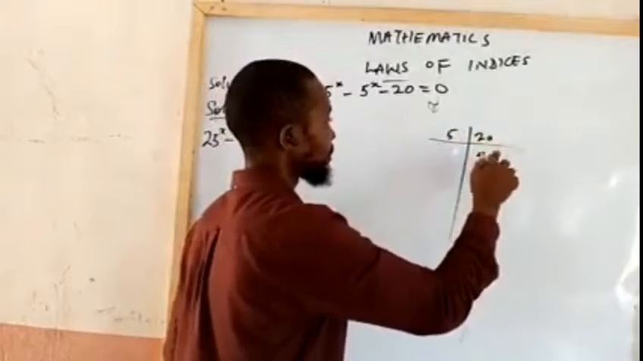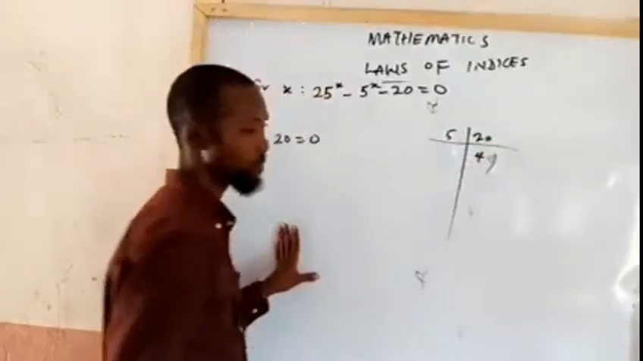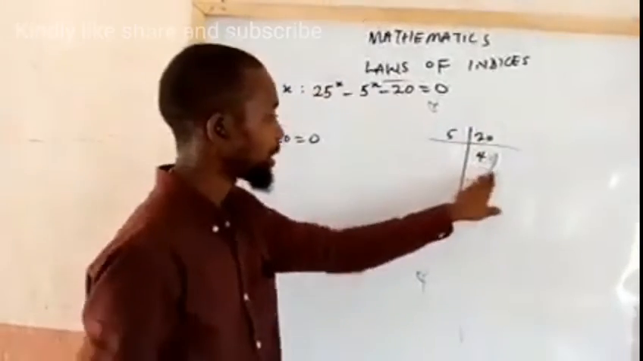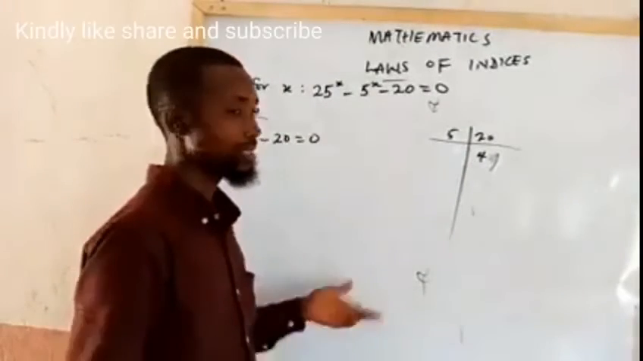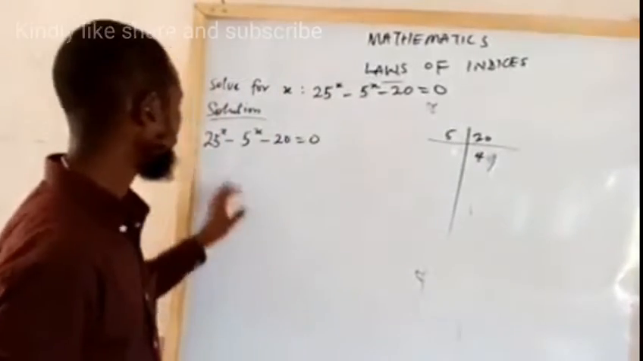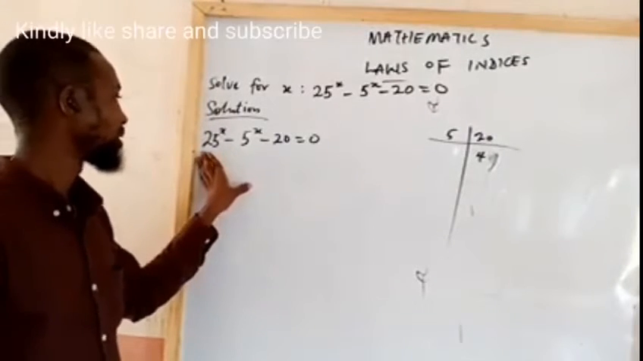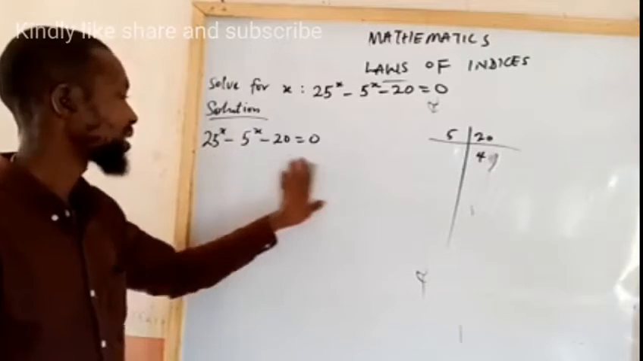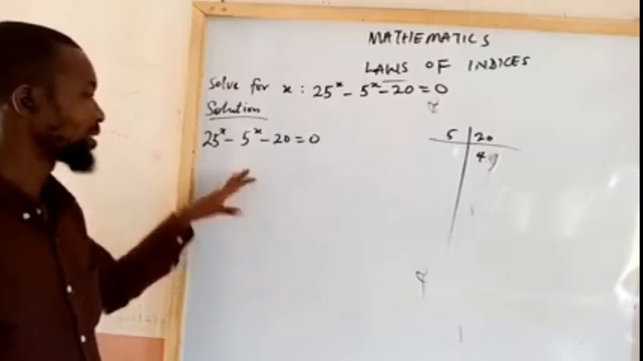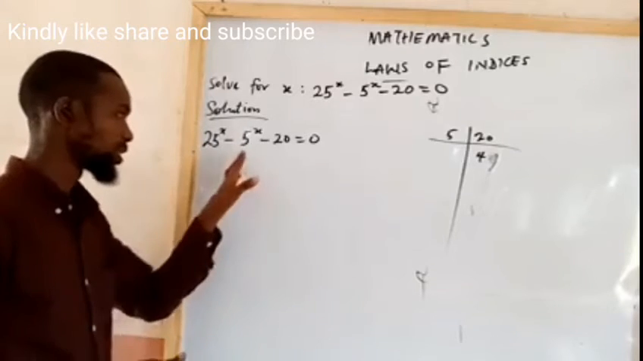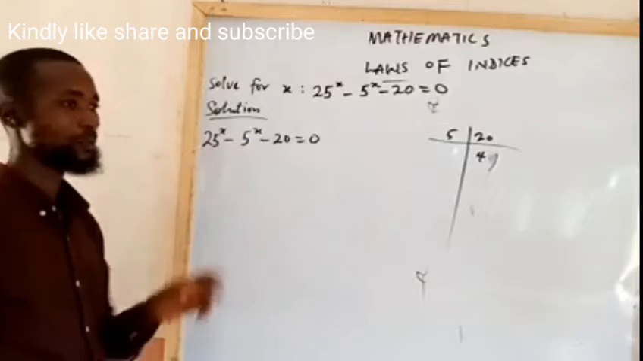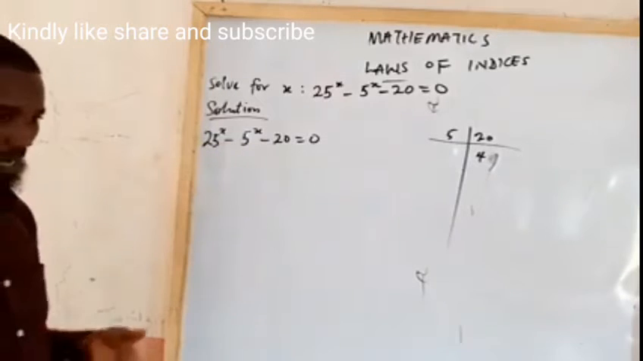5 in 20 gives 4. Can 5 go into this again for us to get the value of 1? We can see it is not possible. So that means this is a set of questions that cannot be expressed in the base of the smallest number. So there is another way of solving it.